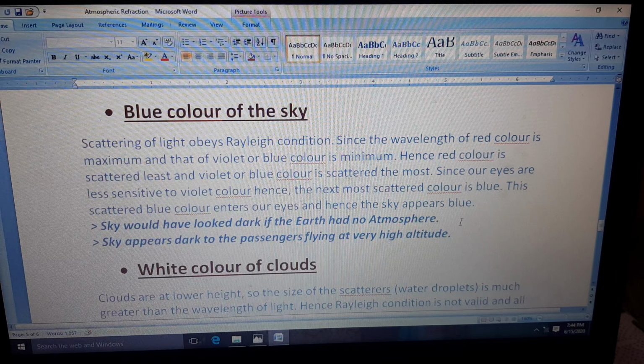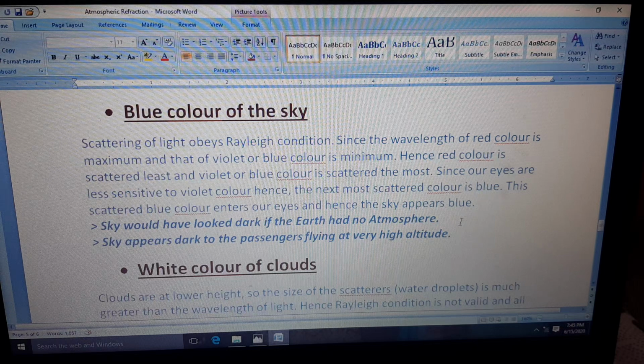So why does the sky appear blue? It depends upon the intensity and the wavelength. The wavelength of red is maximum, that is why its intensity is less. The wavelength of violet color is less, that is why its intensity is more, and that is why we see blue color everywhere in the sky. Now two questions arise.